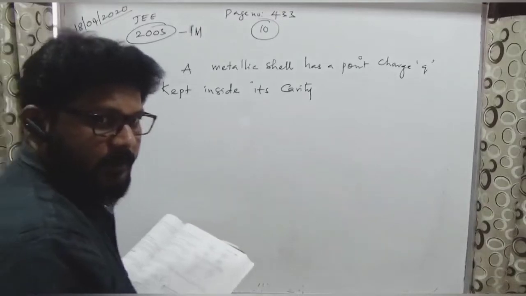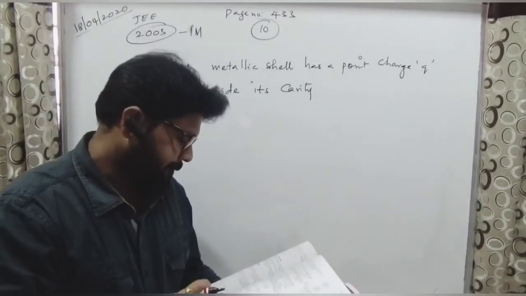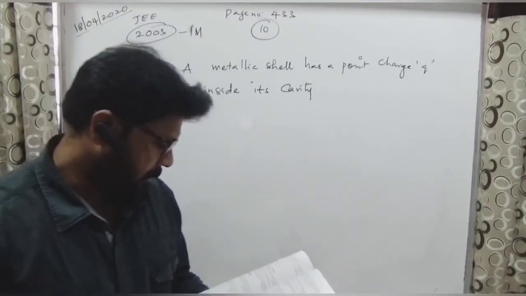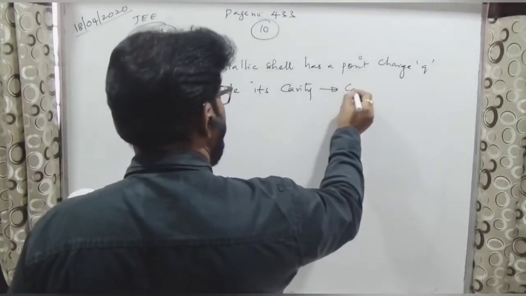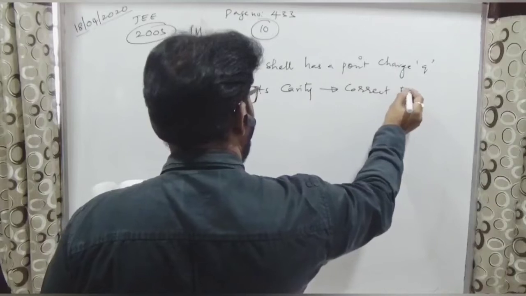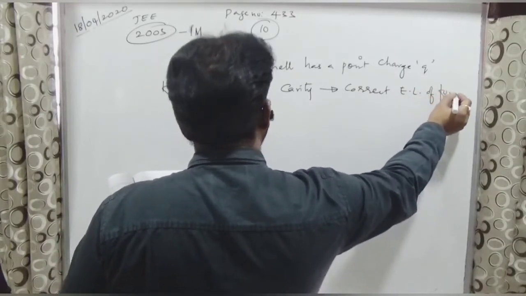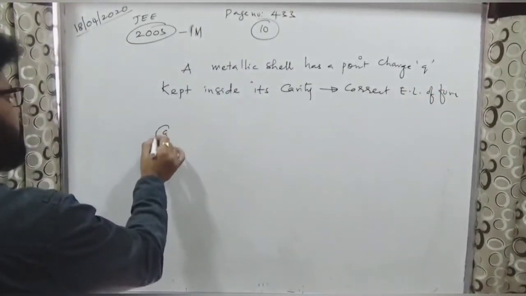Cavity, you know what that means, right? Which one of the following diagrams correctly represents the electric lines of force? So we have to identify the correct electric lines of force. Option A is like this.